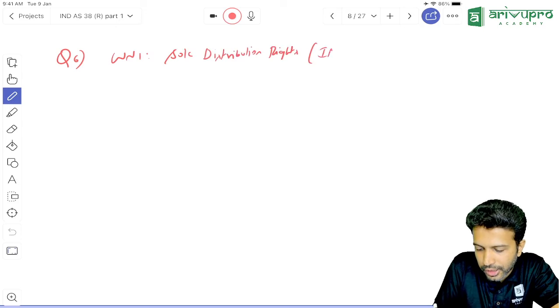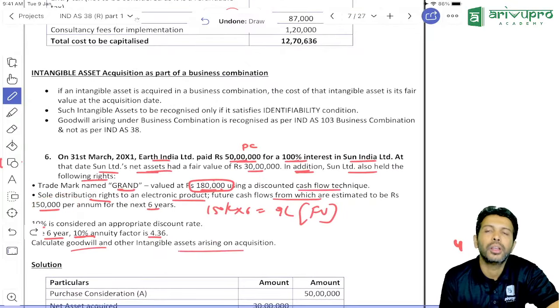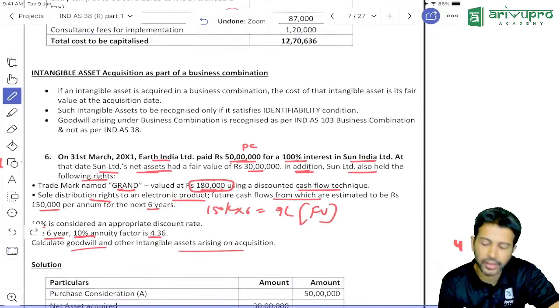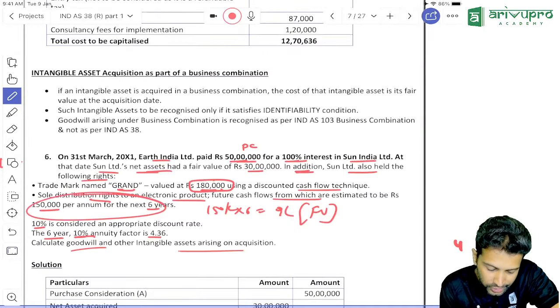This is an intangible asset. Sir, how much benefit are you getting from the sole distribution rights every year? 1,50,000. For how many years are you going to get? 6 years. So totally, if you do 150 into 6, you will get 9 lakh.